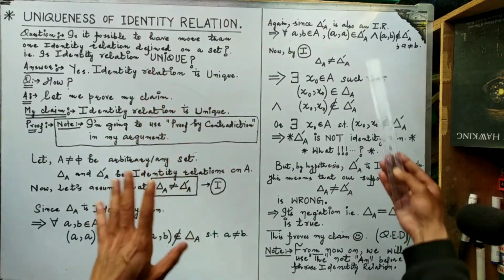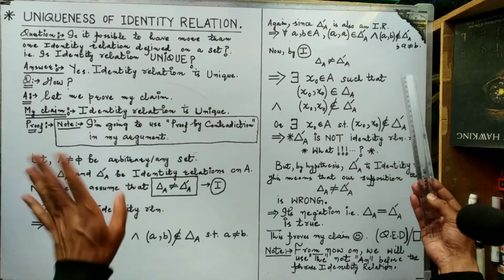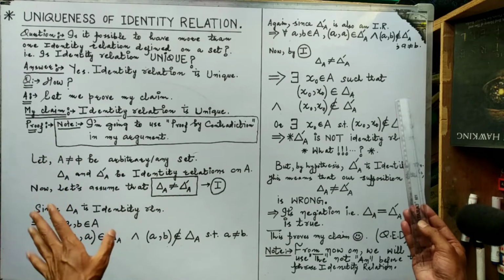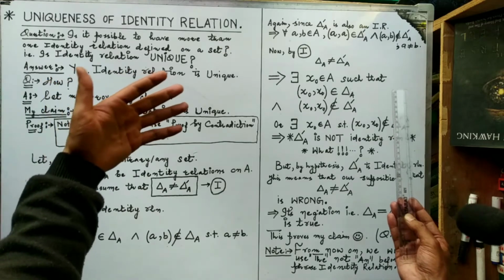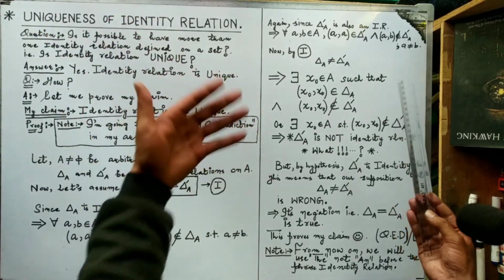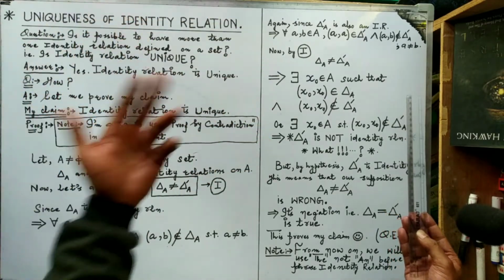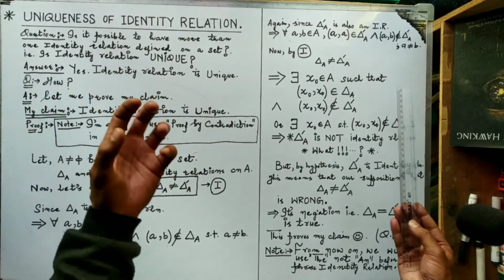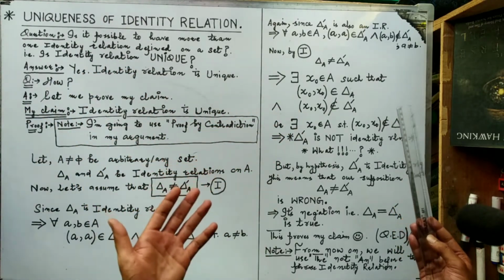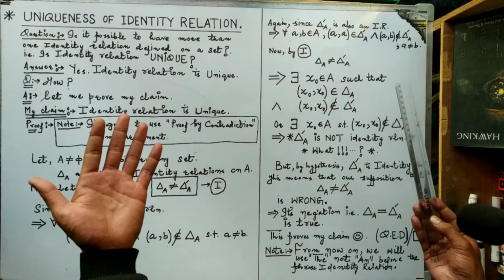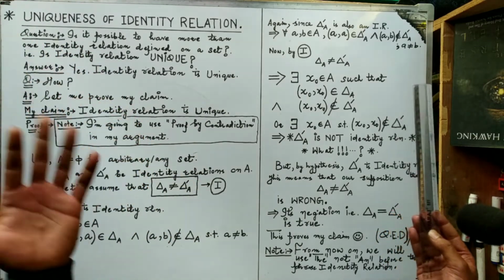Why? Simply because delta A is not equal to delta A dash by our supposition. So obviously, by applying the definition of equality of two sets, there must be at least one ordered pair, which I have denoted by (x naught, x naught), which belongs to one of the relations and does not belong to the other one.